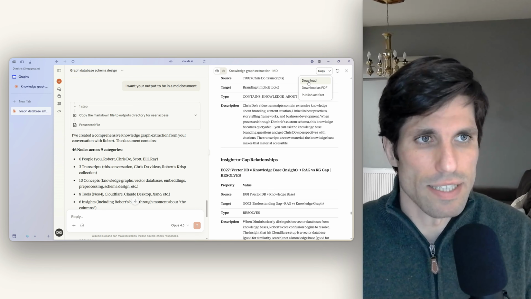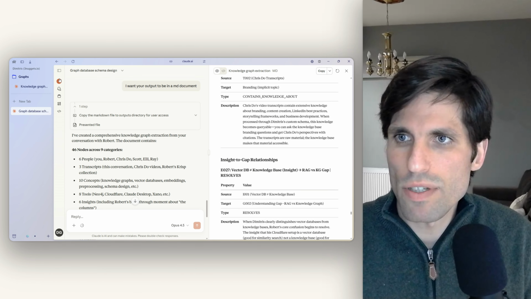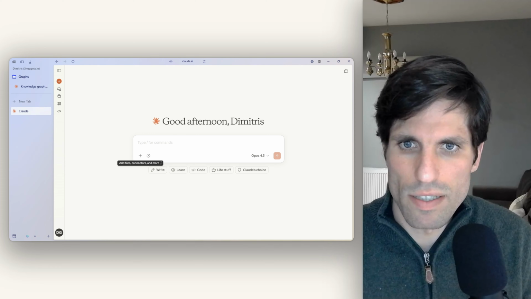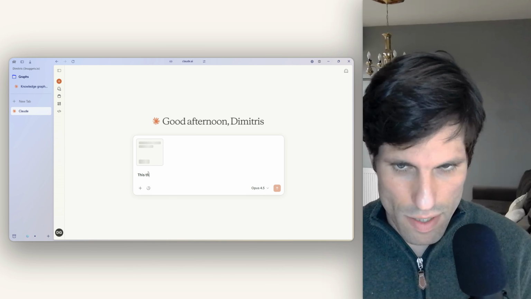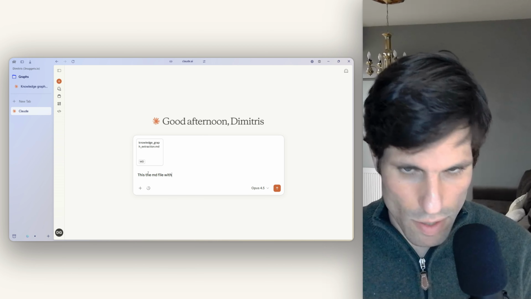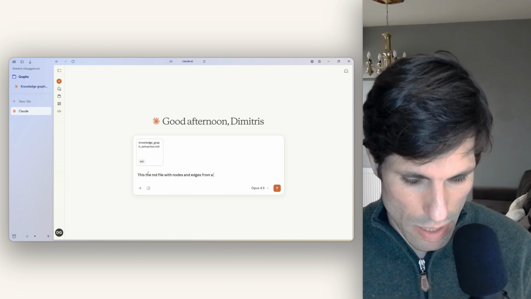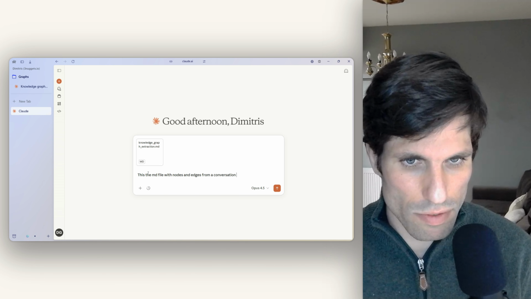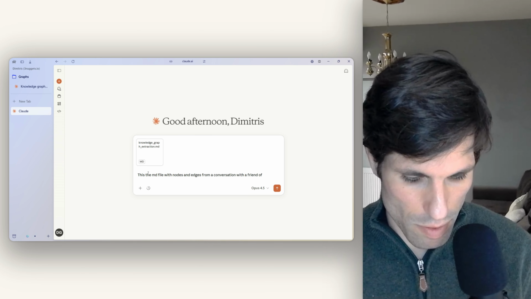So if we download it and get into another chat and upload it, I say, this is the file with nodes and edges from a conversation with a friend of mine.